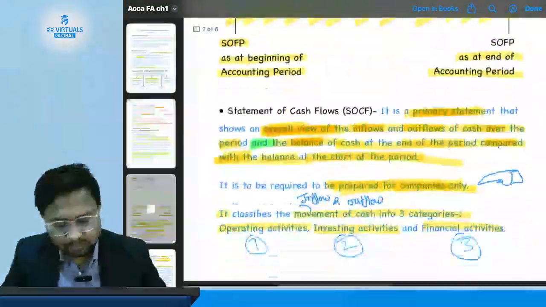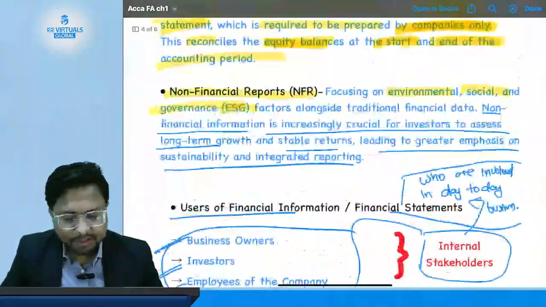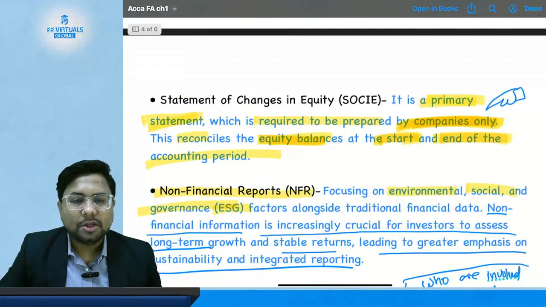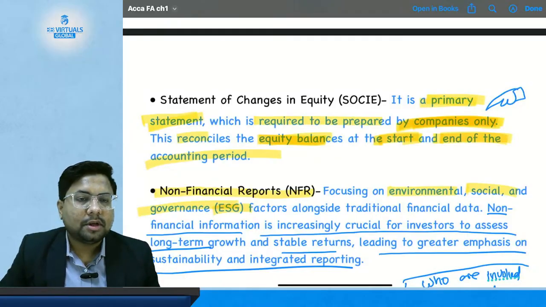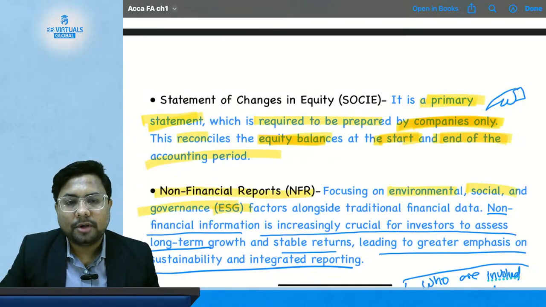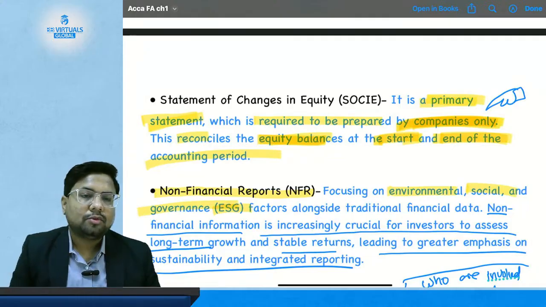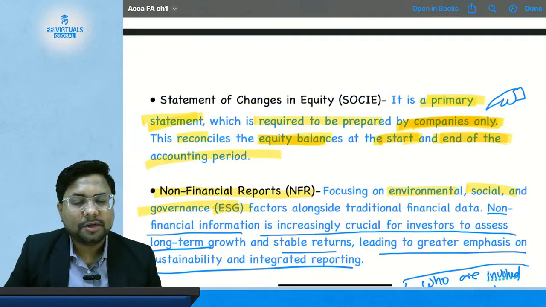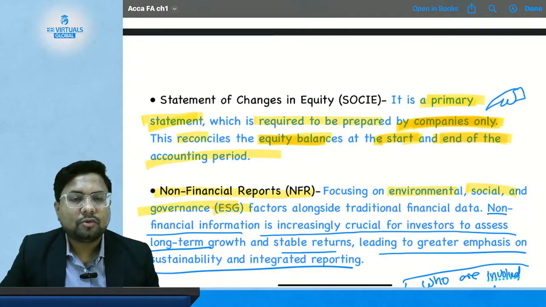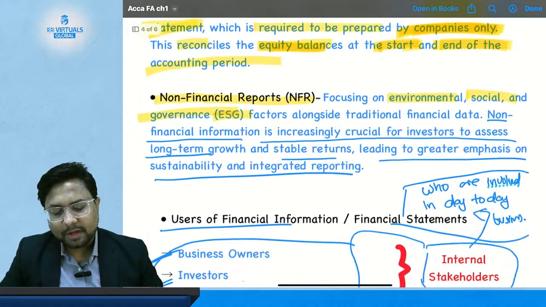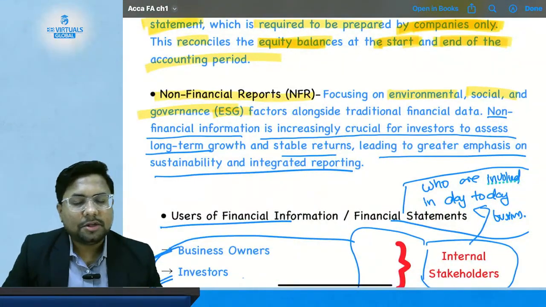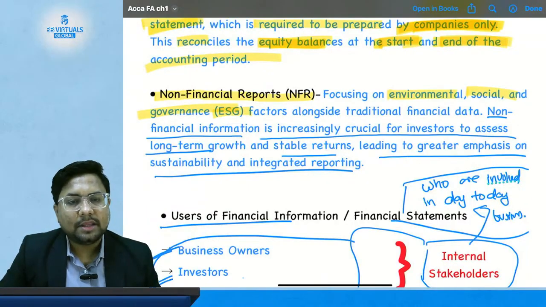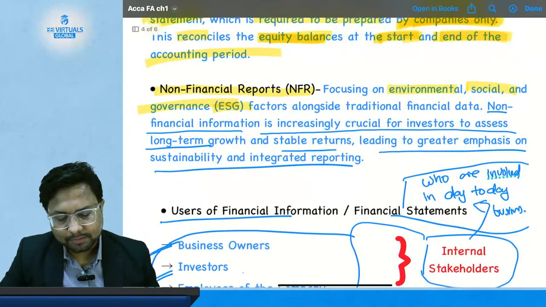Okay. After that, we have studied the statement of changes in equity, where it will reconcile the opening balance of equity with the closing balance of equity at the end of the accounting period. Whatever the reasons for changes will be disclosed here, whether you have issued fresh equity shares or whether you have bought back your old issued equity shares. Then we studied non-financial reporting, where all the reports which are non-financial in nature are going to be recorded, like the ESG report and other CSR reports.